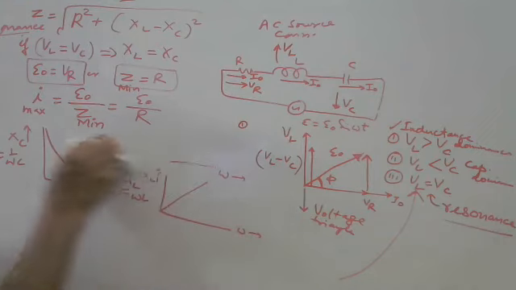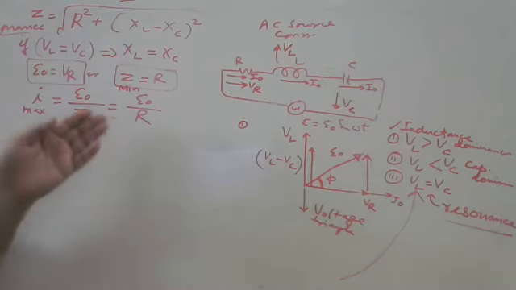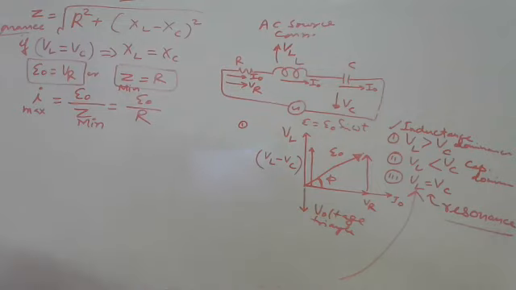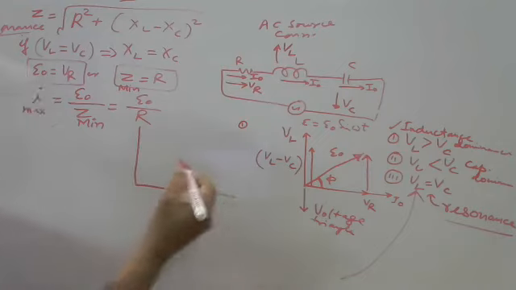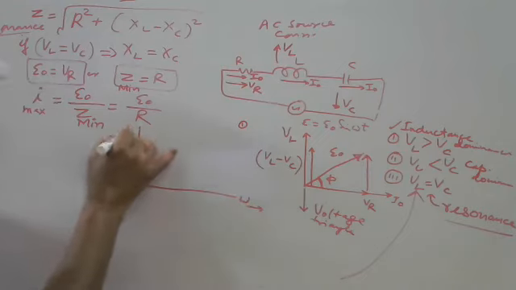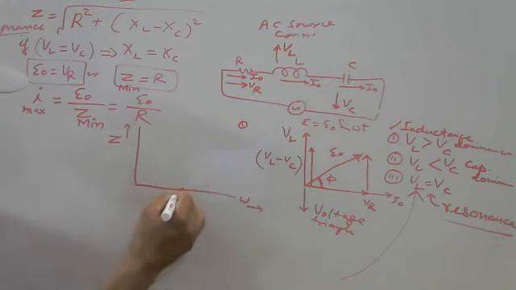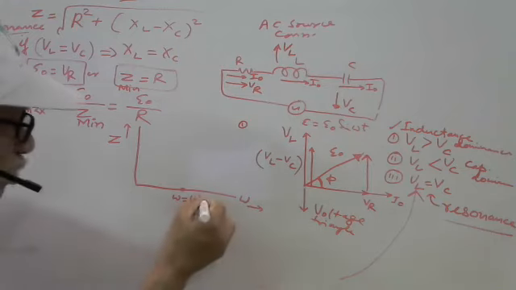Now suppose, very importantly, you plot the graph for Z impedance, because ultimately we are discussing the impedance and resonance condition. So here, this is omega versus Z. Suppose here omega equal to omega naught, or you can say omega r.